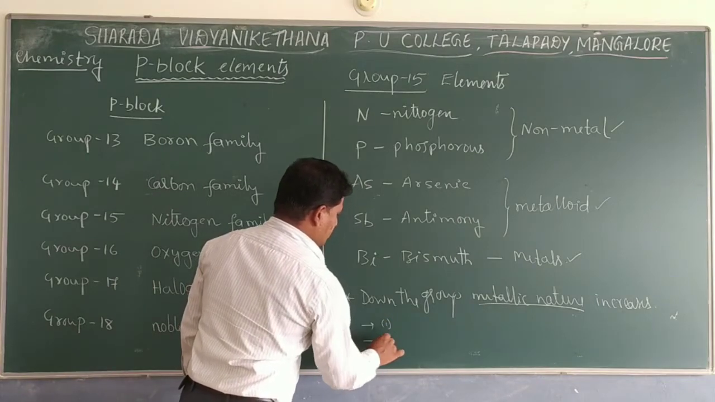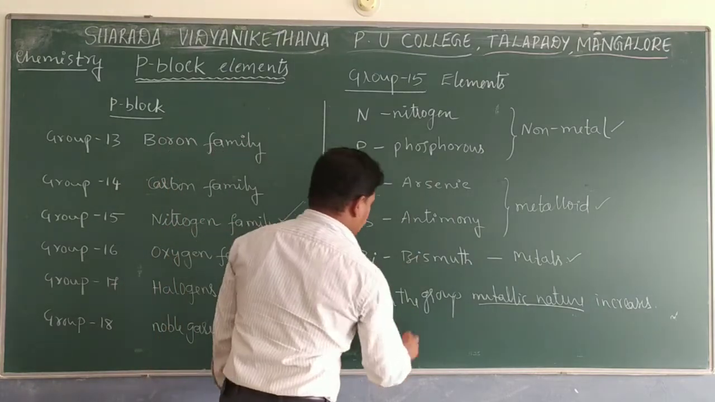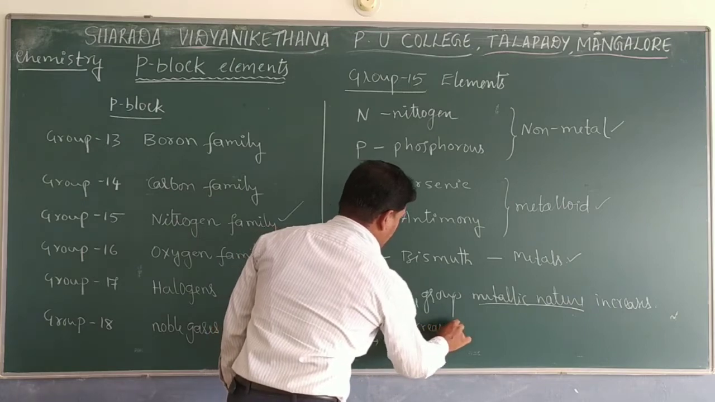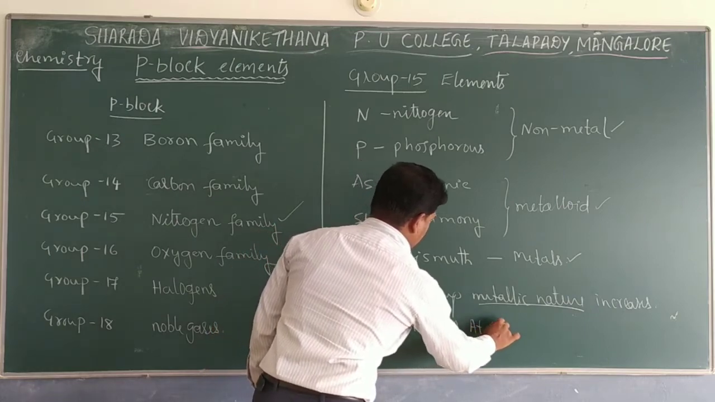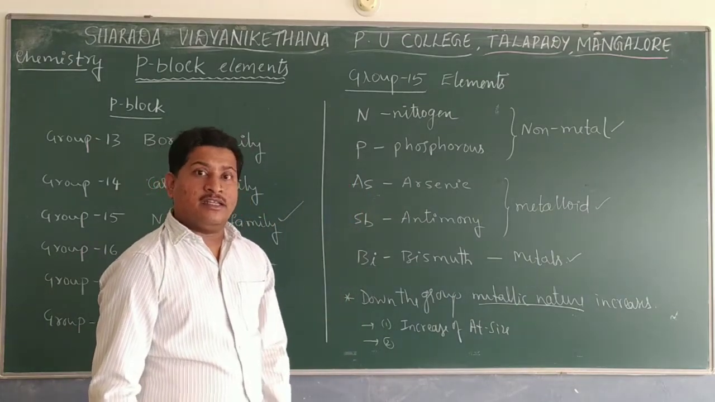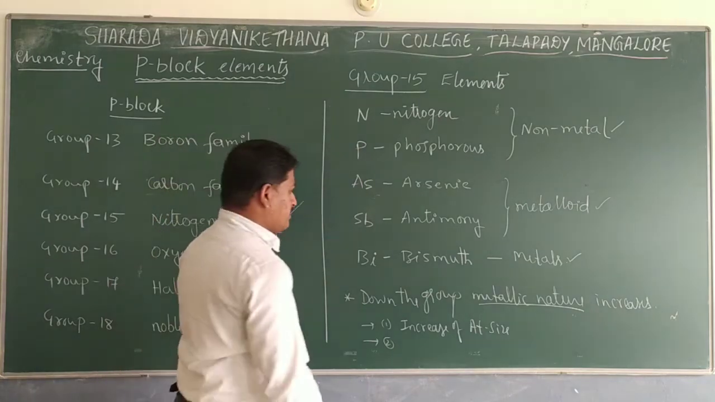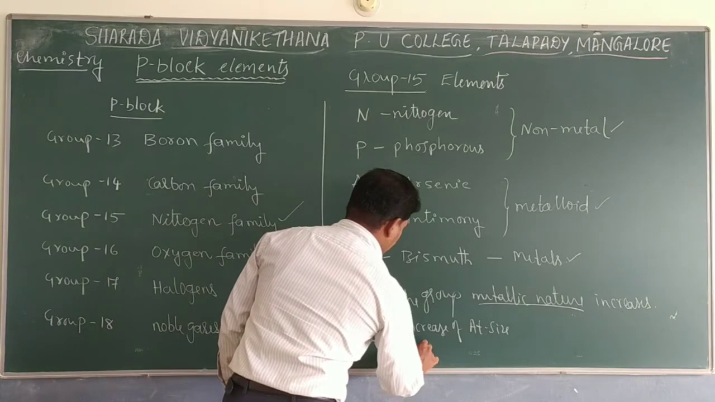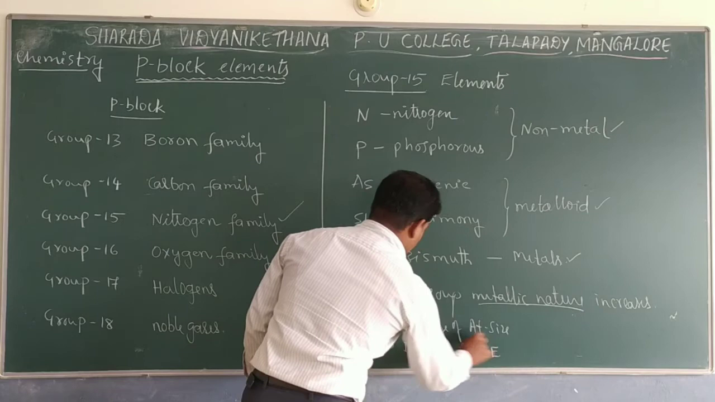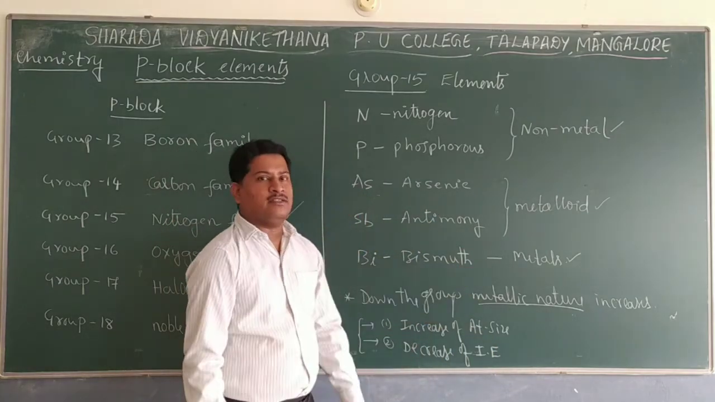The first reason for this observation is the increase of size. Size increases down the group. Increase of atomic size, that is the first reason. And the second reason, apart from the atomic size, is the decrease of ionization energy. From nitrogen to bismuth, ionization energy decreases. So these are the 2 reasons responsible for the metallic nature increasing down the group.